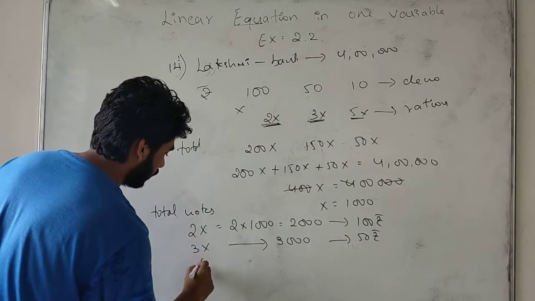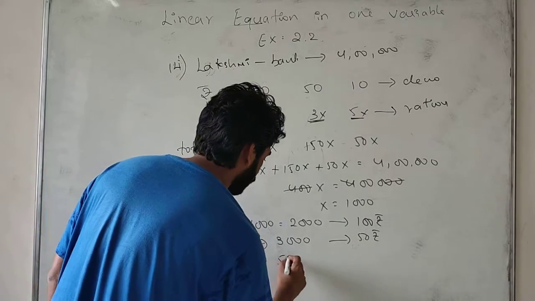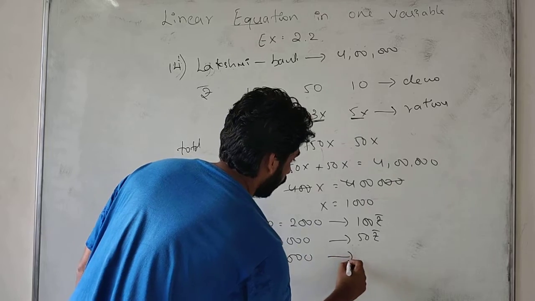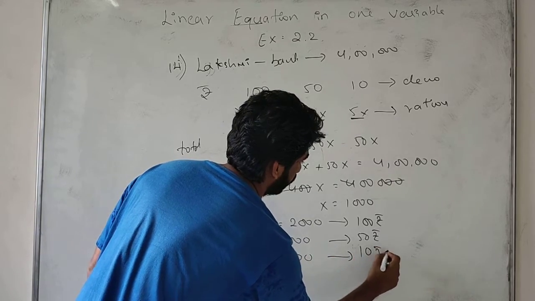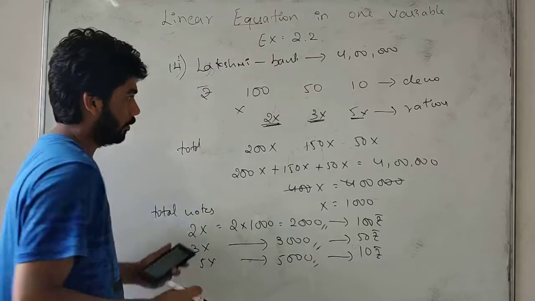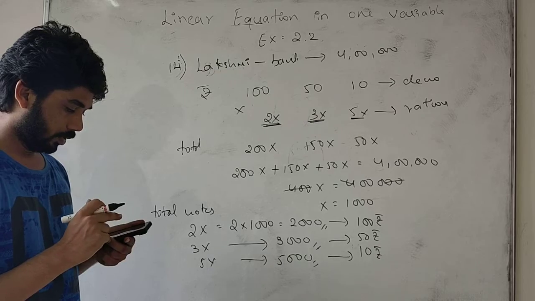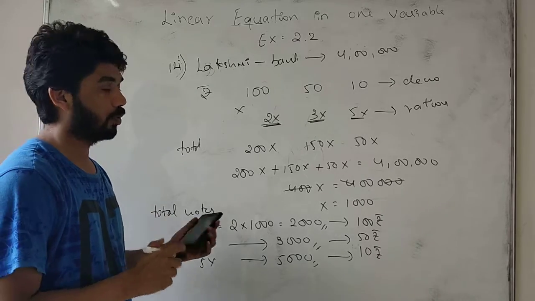Next one, 5x: we have 5000 notes of 10 rupees. So these are the required notes she has. Okay, students, please note it down. I will go to the next problem.